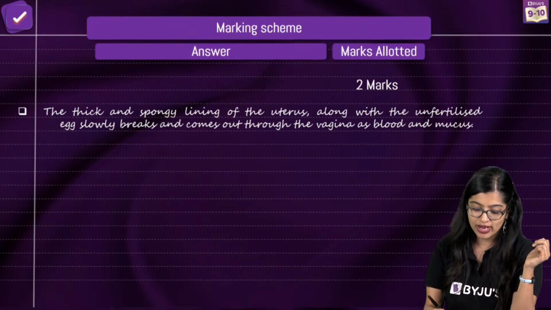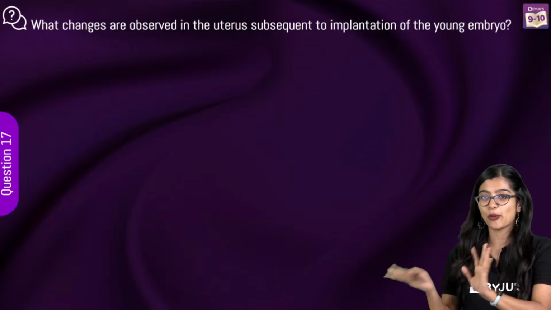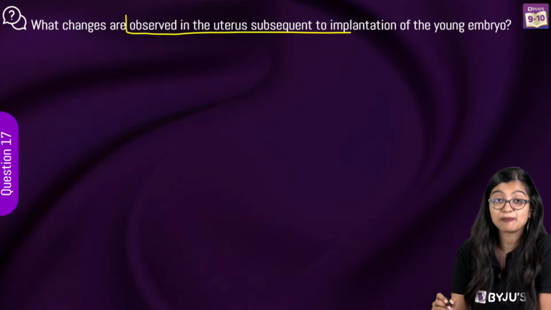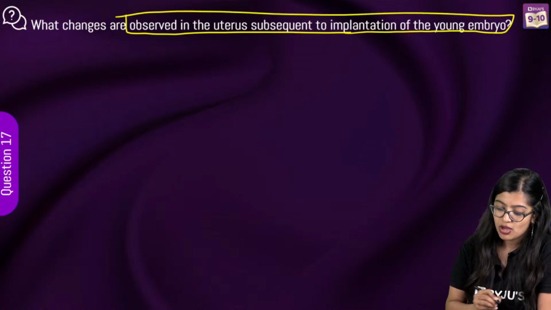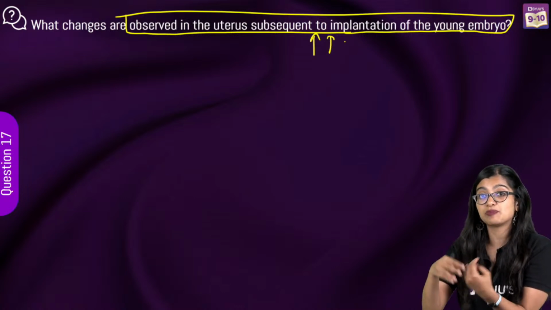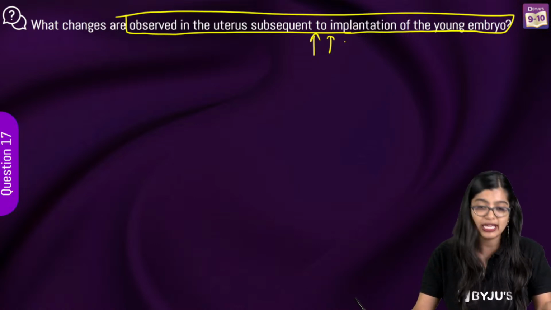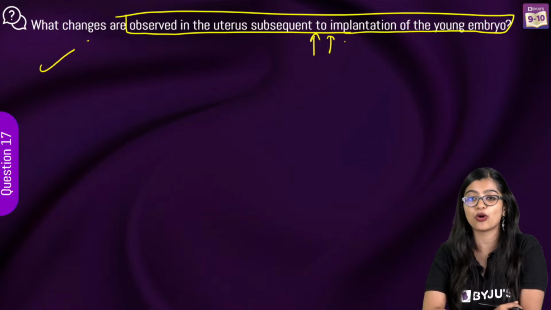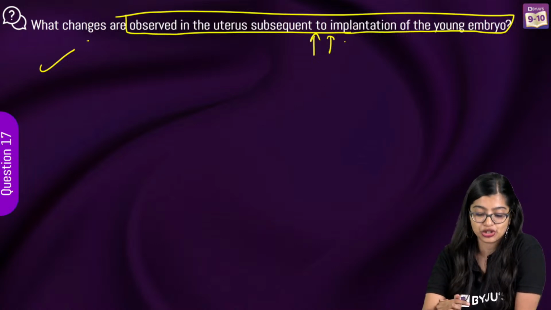Okay. Now moving on to the next one. What changes are observed again? Potato, potato kind of question, right? What changes are observed in the uterus subsequent or close to implantation of the young embryo? What do we observe in the uterus once implantation has happened? Yes, Varsha, please do tell me. I want you to answer first and then I will tell you the answer to this, right? So we're saying subsequent to implantation.